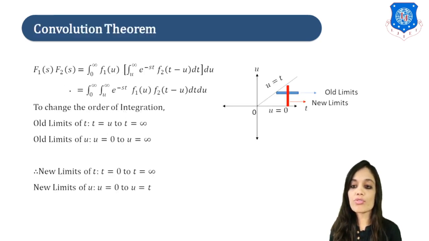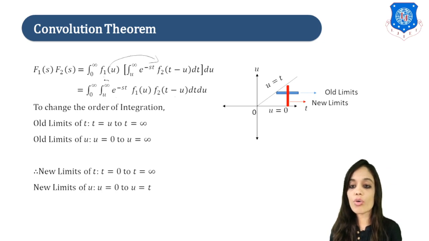So let us put all these values in this bracket only. So on putting the values, we will have f1 of s into f2 of s is equal to integration 0 to infinity f1 of u integration, now put the new limits here, u to infinity e raised to minus st f2 of t minus u dt du, right? Now let us bring this inside. So finally we will have double integration 0 to infinity, u to infinity e raised to minus st f1 of u into f2 of t minus u dt du, right? But in the proof what we want is du dt, right? So we will change the order of integration.